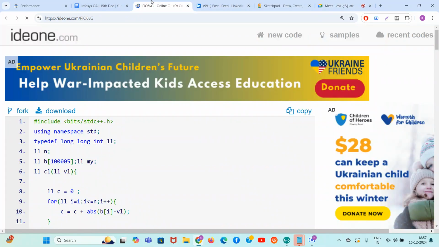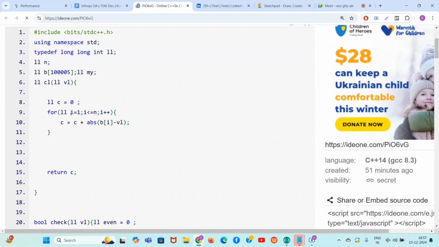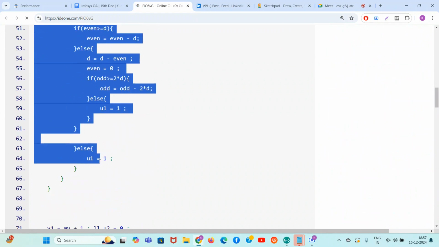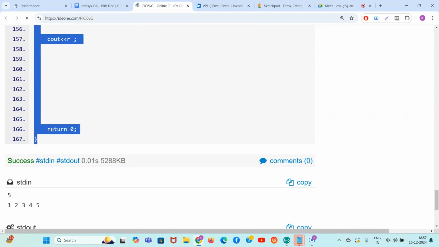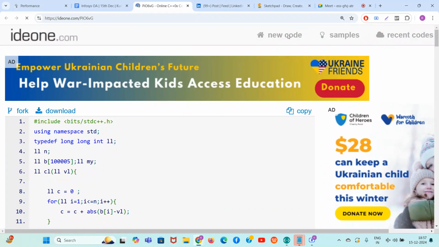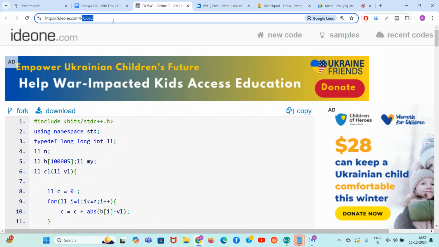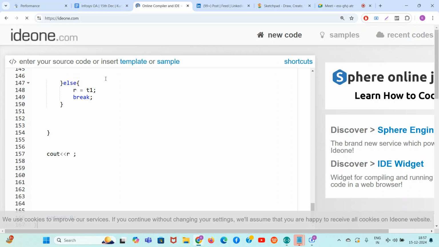Love you all. So guys, I might have to make a little bit of changes in this code. Let me fix it up for you people. I love using Ideone. Ideone is really a great platform, but sometimes it stops working and then it creates issues, right? Let's use this.